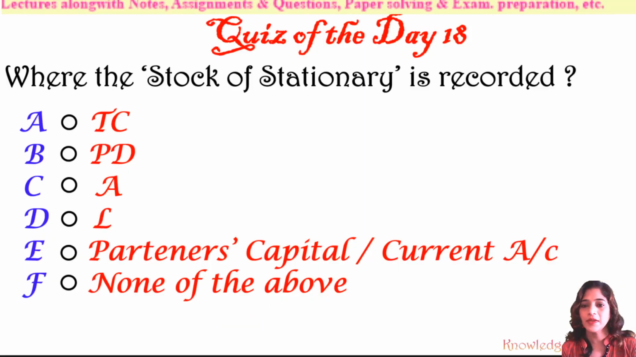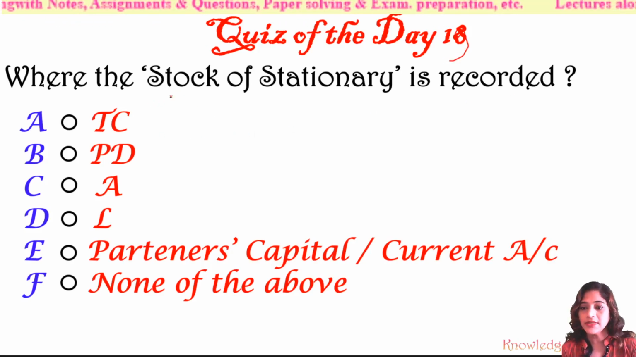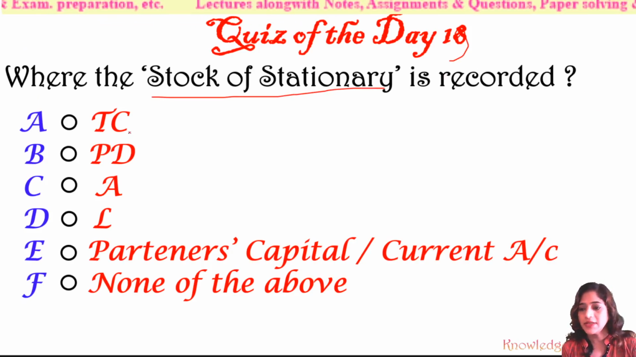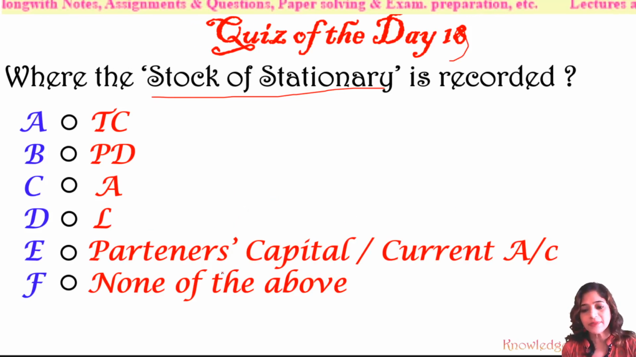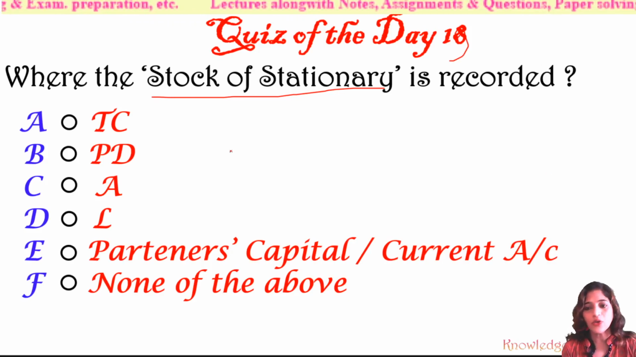Okay, see, this is the quiz of day 19, where the stock of stationery is recorded. See, stock of stationery, where is it recorded? Is it recorded on the trading account credit side, or profit and loss account debit side? Is it recorded as an asset? Is it recorded as a liability? Or is it recorded as partners' capital or current account, or none of these? You have to give the correct answer.